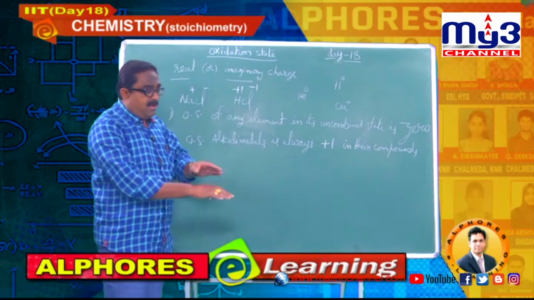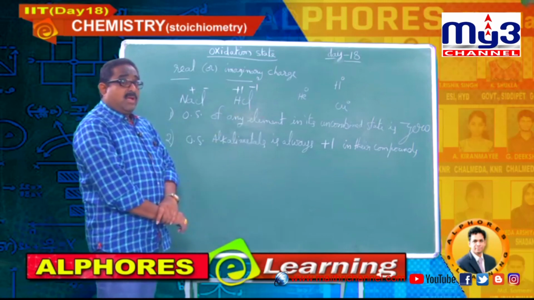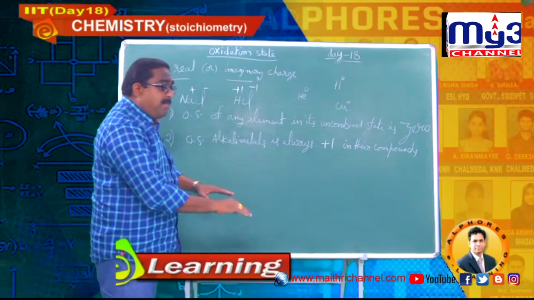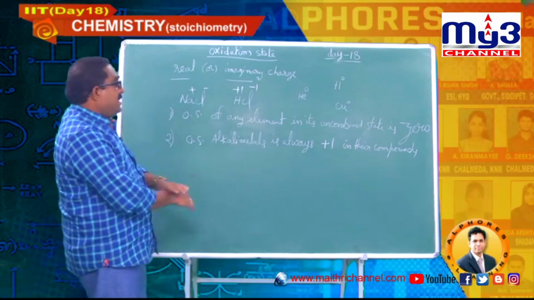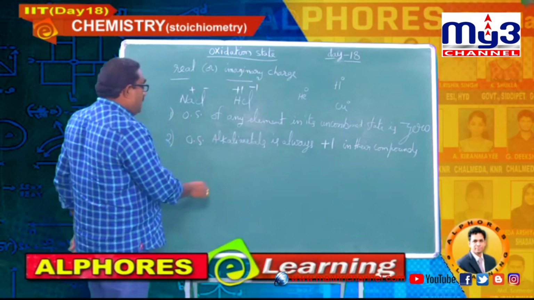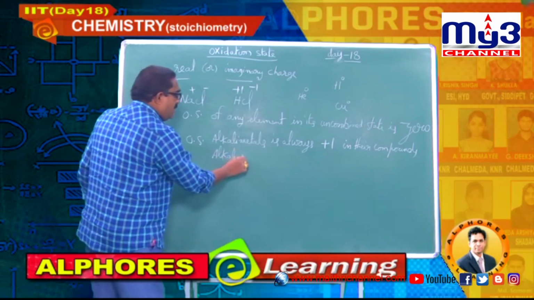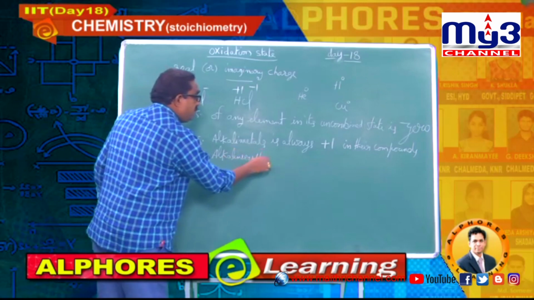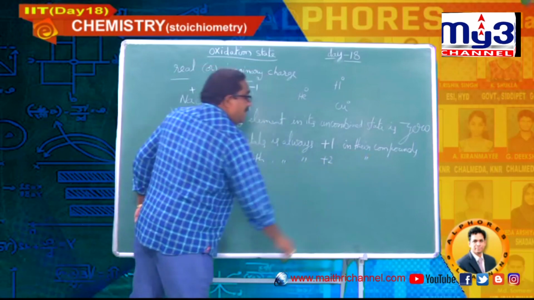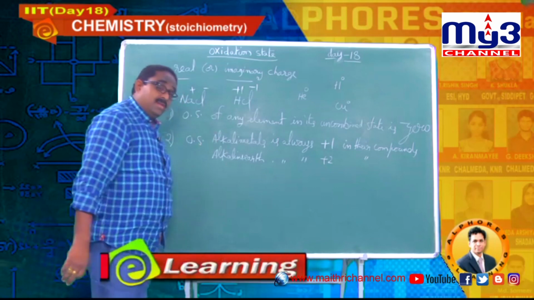That's why they never possess any other oxidation state than plus 1, because after losing one electron, no doubt they get a more stable configuration, and further loss is not possible. So it is plus 1. Similarly, write down students, alkaline earth metals are always plus 2 in their compounds. Same approach.